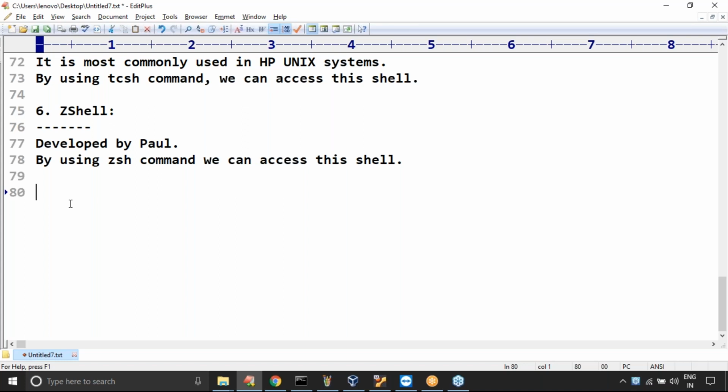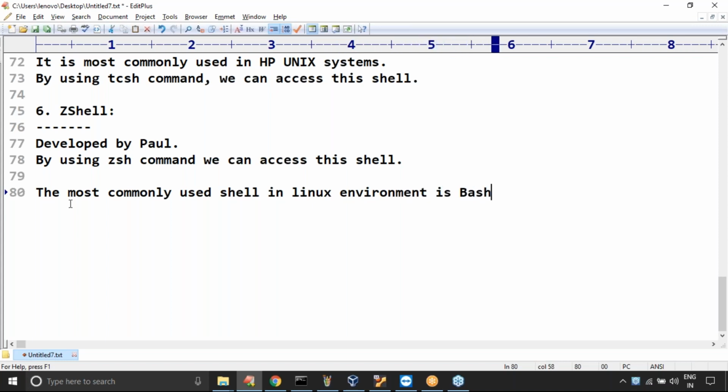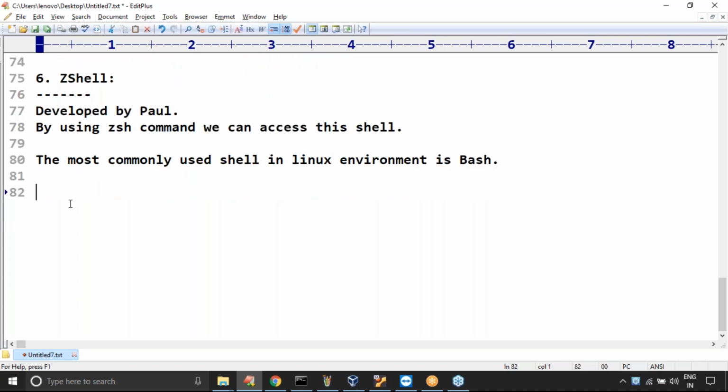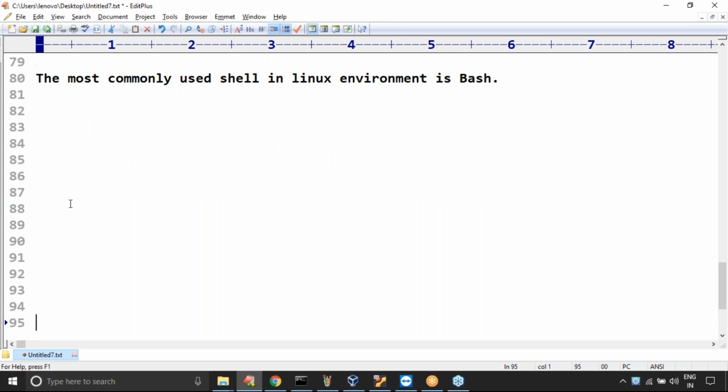The most commonly used shell in the Linux environment is bash, which is more powerful.